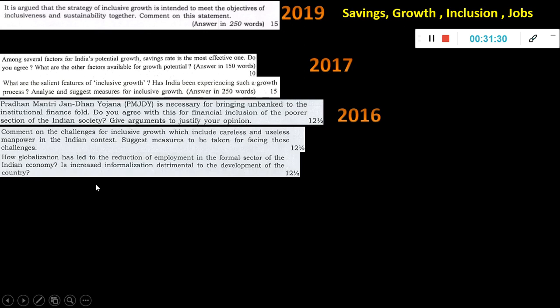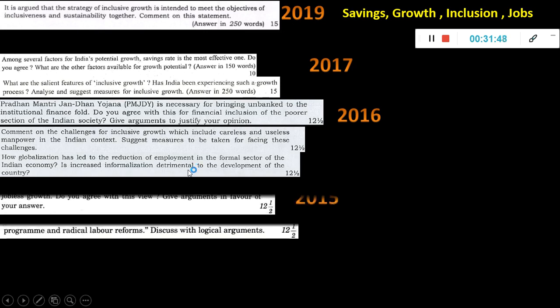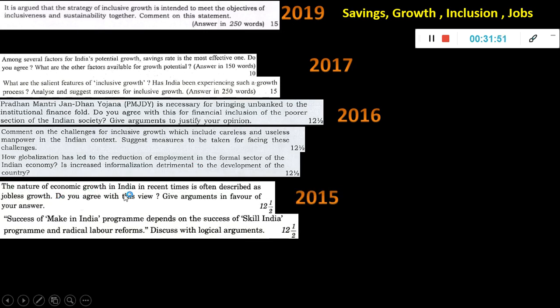So in the previous slide you saw liberalization, here it is globalization. This year maybe the question will be privatization, because many of the things in central government, they are taking it and privatizing, because then only they'll perform better. Okay, even railways privatization is happening for the first time. So privatization can be a question which is not asked till now and can surely be one question of upcoming years. Okay.